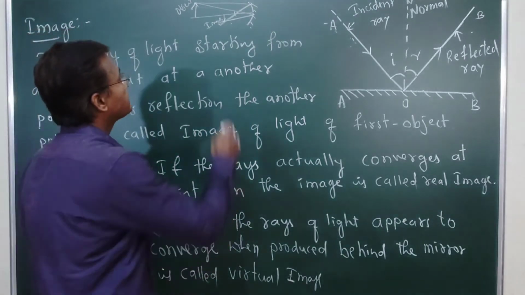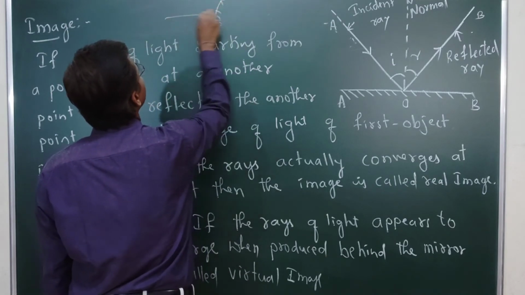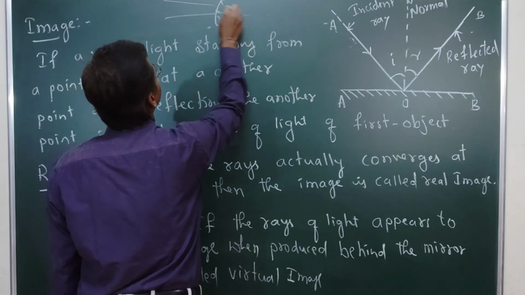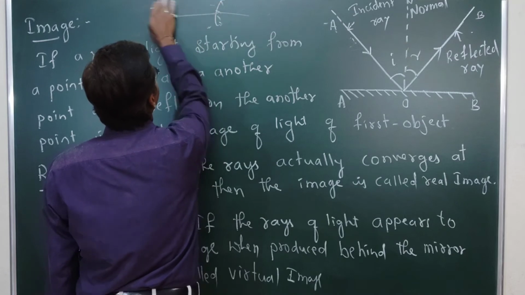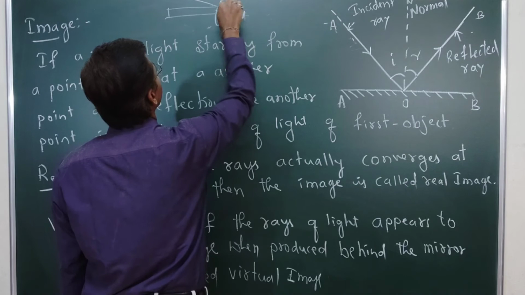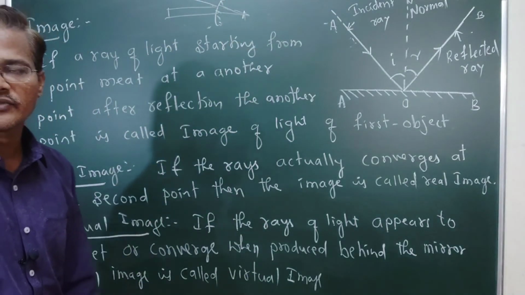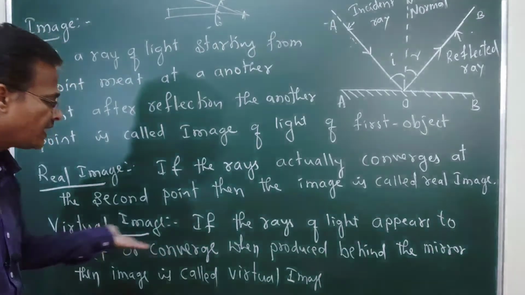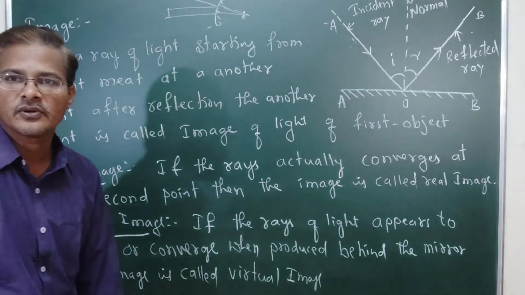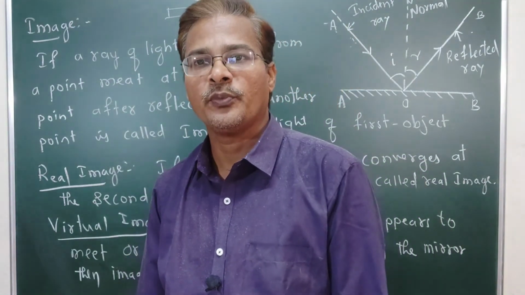Means, for example, we can see that this is a virtual image. If I take the reflected ray this way, the image is formed when the reflected rays are converging. Actually, it could also be formed when the rays are diverging, and we call that a diverging image. Follow these things; I hope you people are understanding.